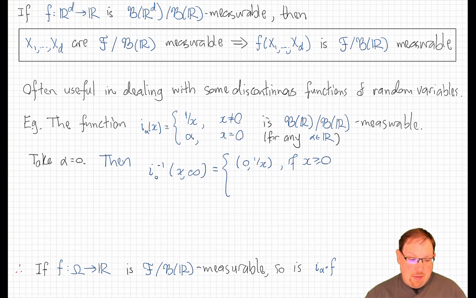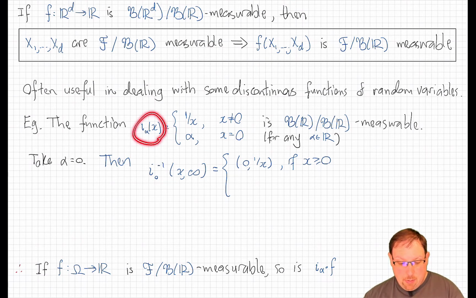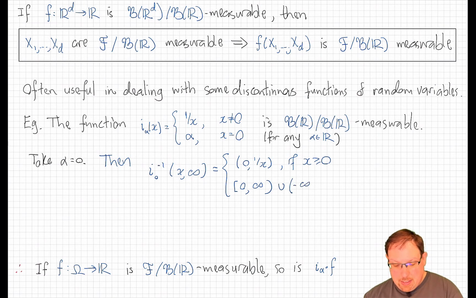On the other hand, if x is less than 0, well then, by our definition of the function I alpha with alpha equal to 0, 0 is included in the preimage, as is the entire positive real line, since the entire positive real line is included here, but we also get the interval from minus infinity up to 1 over x.